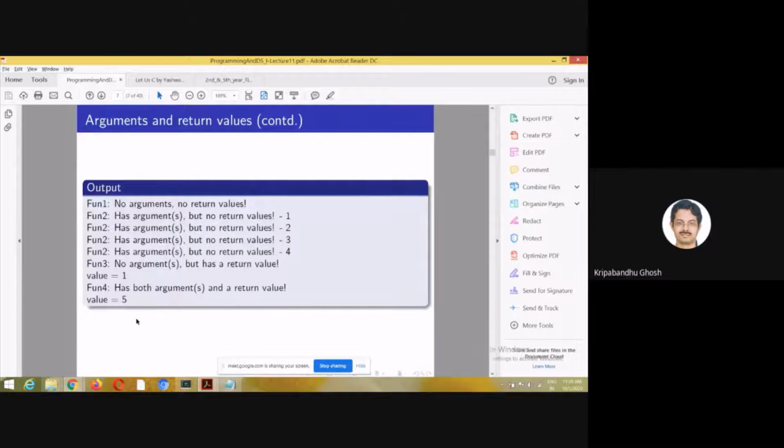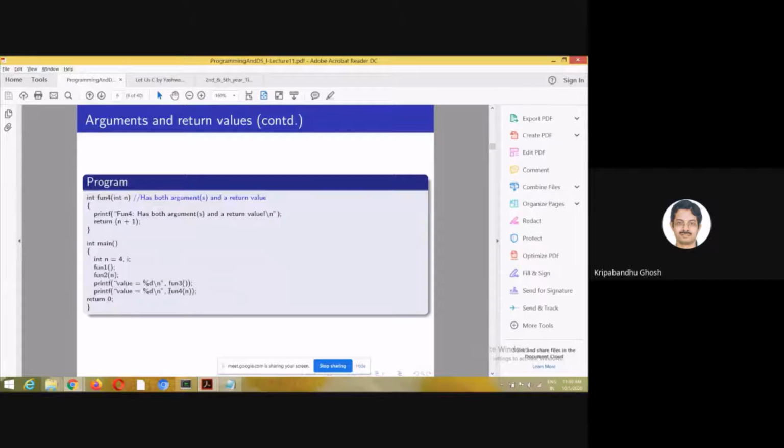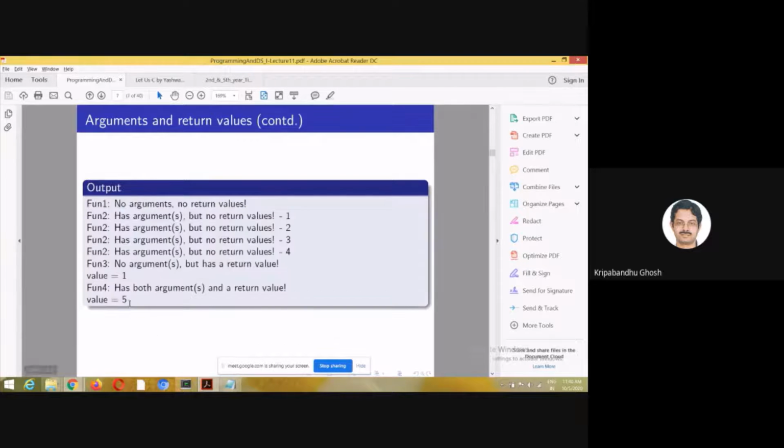Same for function 4. I'm calling function 4 here. So it is basically incrementing n by 1 and then returning the value. It is taking n as input and returning the value incremented by 1. So that value is getting printed. So n was 4. Now it is printing 5.